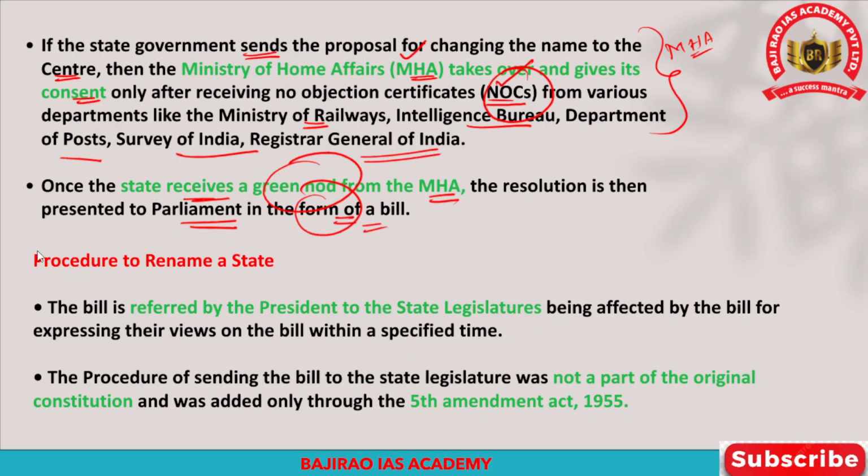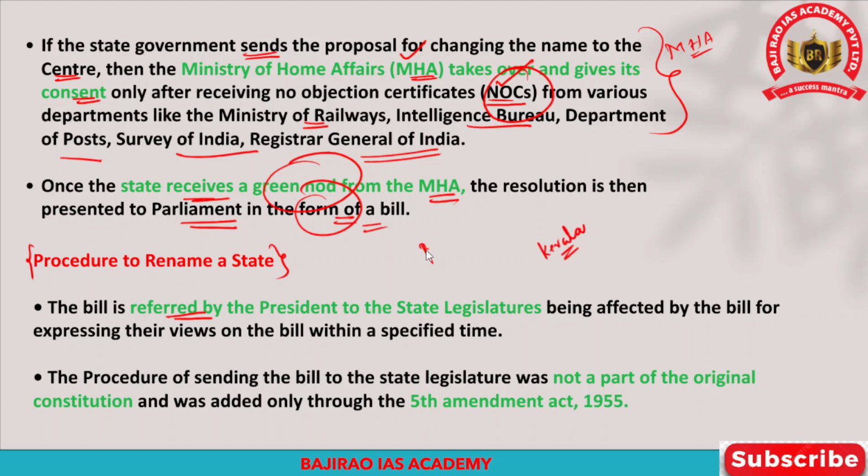So what will be the procedure in Parliament to rename a state? It also follows a certain procedure. First, the bill would be referred by the President to the respective state legislature. For example, Kerala wanted to rename the state, right?